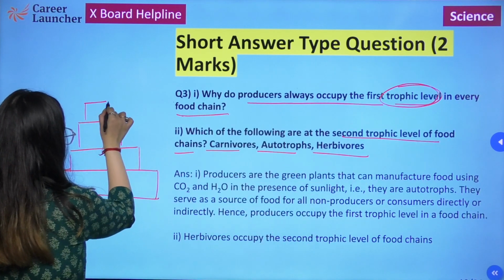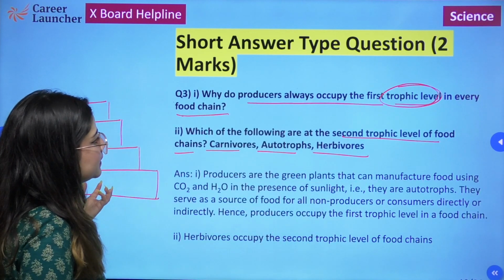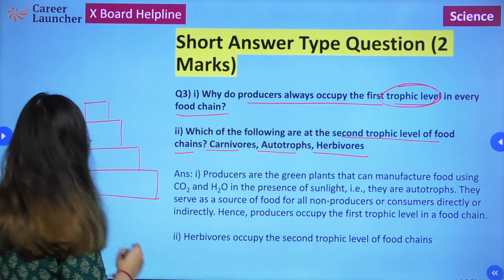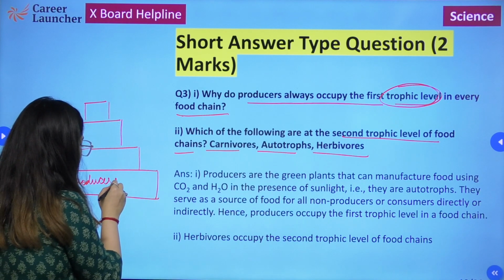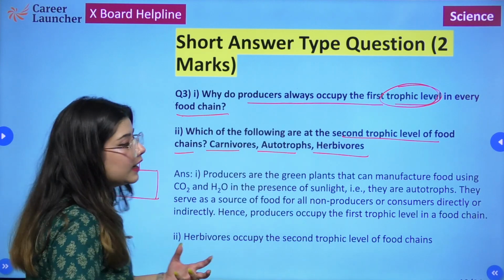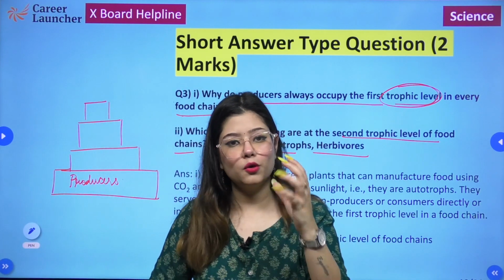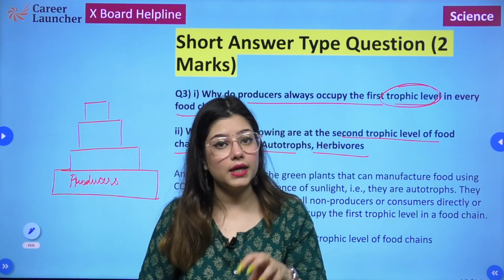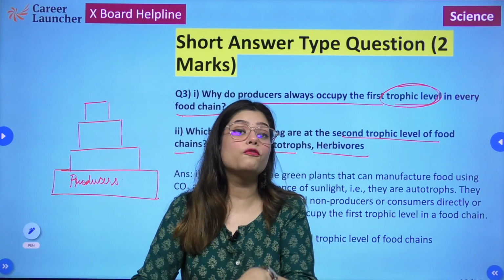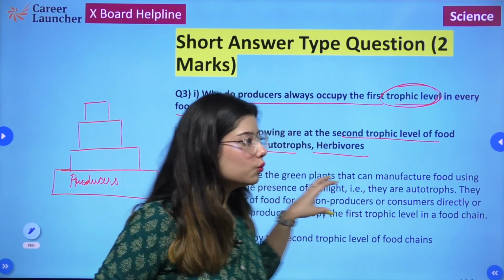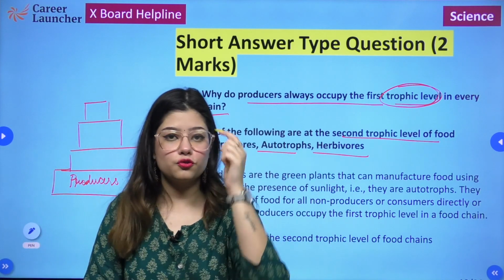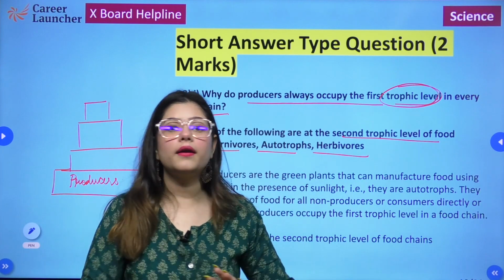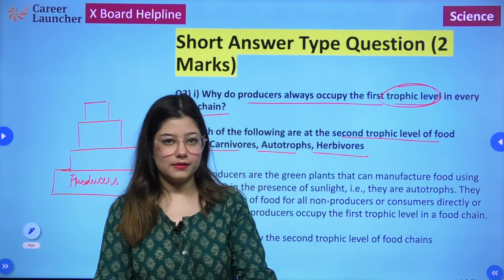So the first trophic level will obviously be the green plants. They are the producers. Why do they occupy the first level? A producer can be any organism which is capable of synthesizing its own food, right? So producers such as green plants occupy the first trophic level because they do not depend on any other organism for food.